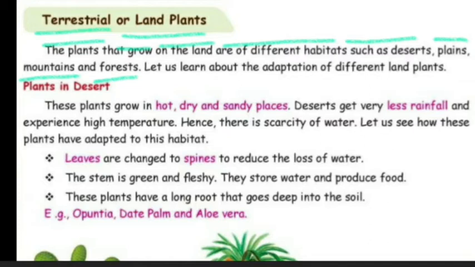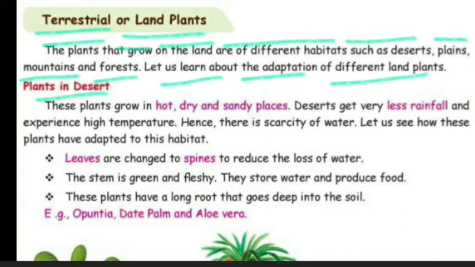Okay, children, so let us learn about the adaptation of different types of land plants. The first one is plants in deserts. Deserts are definitely hot and dry places, full of soil, with a small amount of rain.